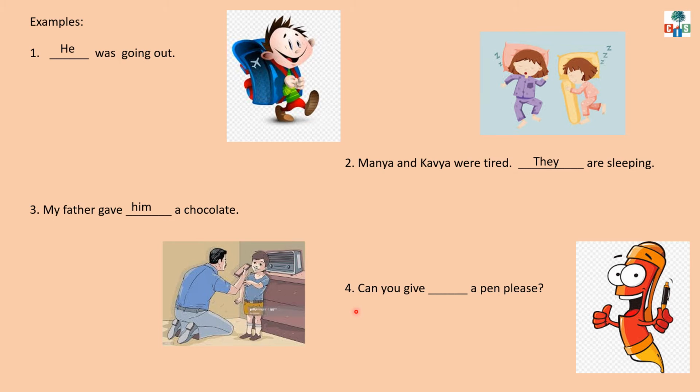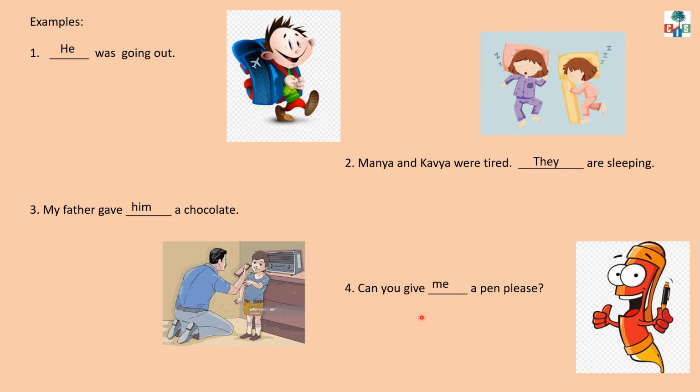See number 4. Can you give Dash a pen, please? Now, what is the verb here, children? Give. And after the verb, blank is given. And if any blank is given after the verb, which pronoun we will use? Object pronoun. So, here I have used me. Can you give me a pen, please? Or you can use any pronoun. Who is the receiver?